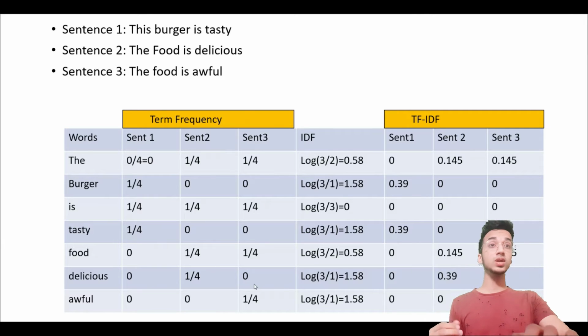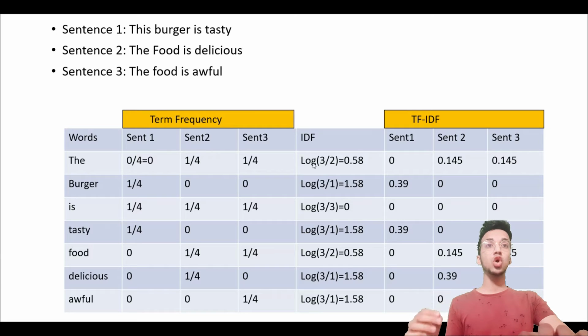Step number 2 is to calculate the IDF, inverse document frequency. Now, inverse document frequency is going to be same for all sentences for a particular word. So the formula becomes log of, in numerator you have the total number of sentences, which is 3 in this case, and the word the is present in sentence number 2 and sentence number 3, which means it's present in 2 sentences.